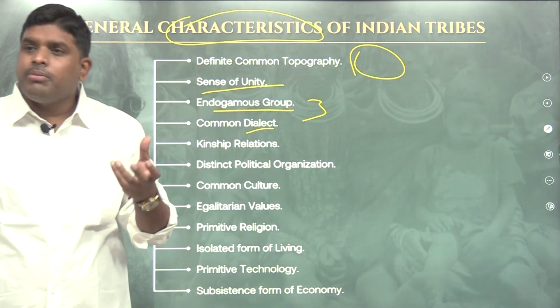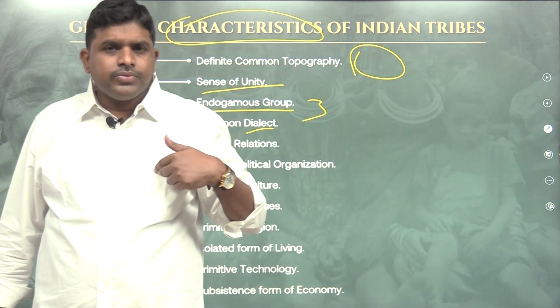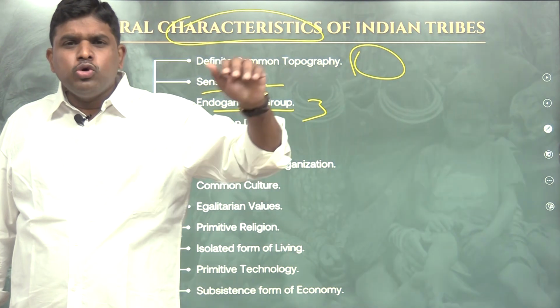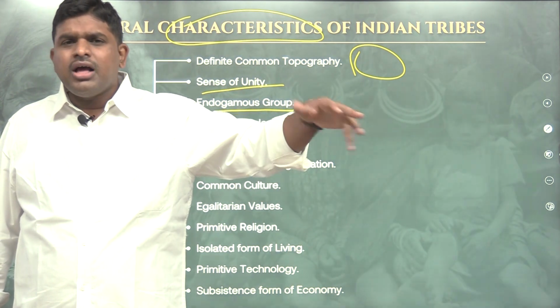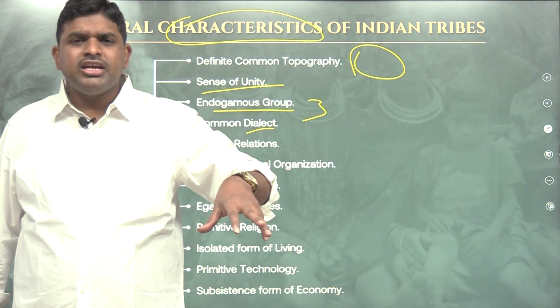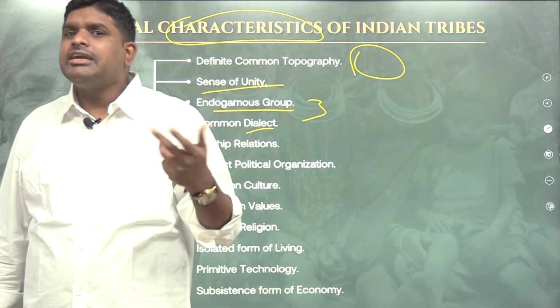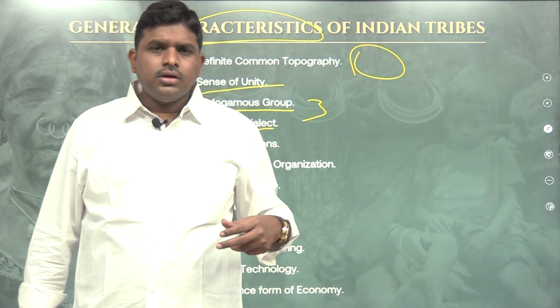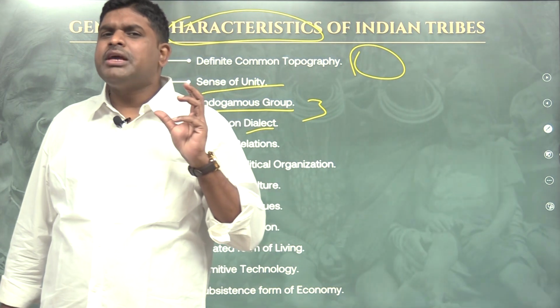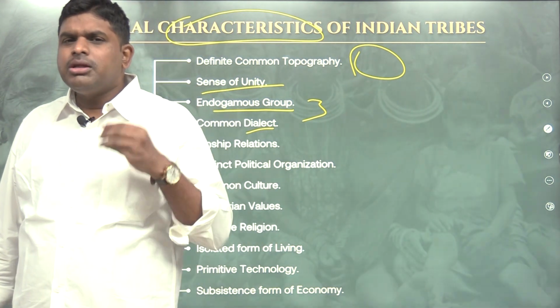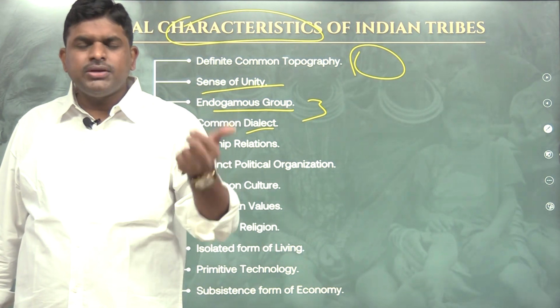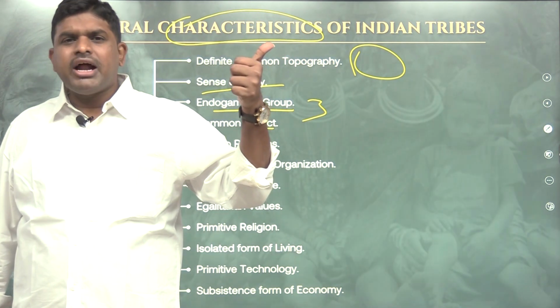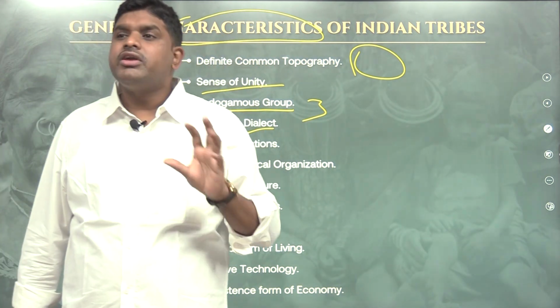Common dialect. They have a common dialect. Not like us. If you go to Bihar, the people who speak from Bundelkhand region and the people who speak from Patna region will be different. The dialect will be different. In Maharashtra, the people who speak Marathi from Konkan region, from Vidarbha region and from Bombay region will have completely different dialects.